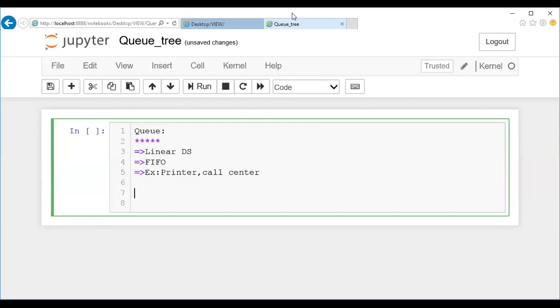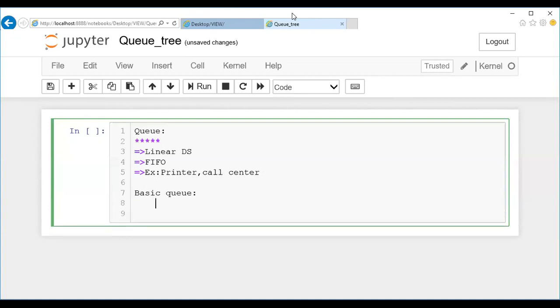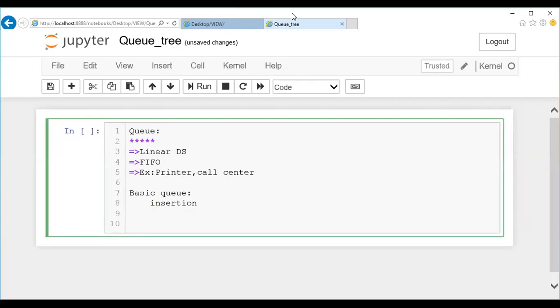Speaking about the basic operations, what operations can we do on a queue? I told you that in case of stack, we can just do push and pop operations, right? So in a queue, what operations are possible? Insertion and deletion, right? What terms will you use for insert and delete? Insertion is called push in stack and deletion is called pop. In case of a queue, what will they be called?